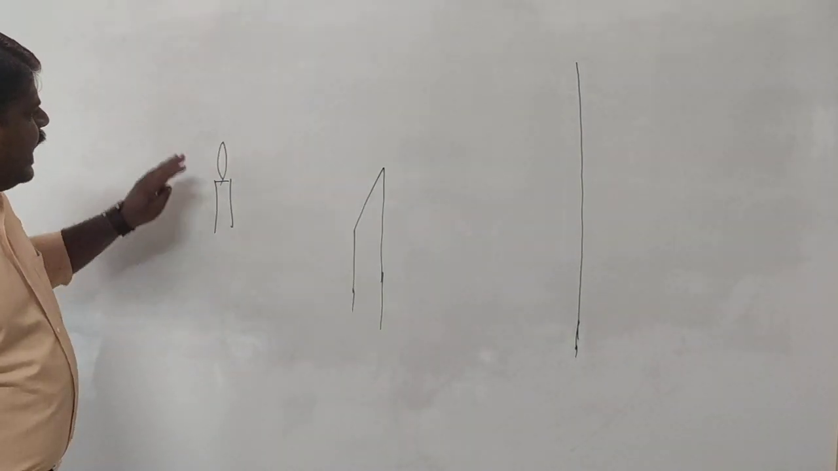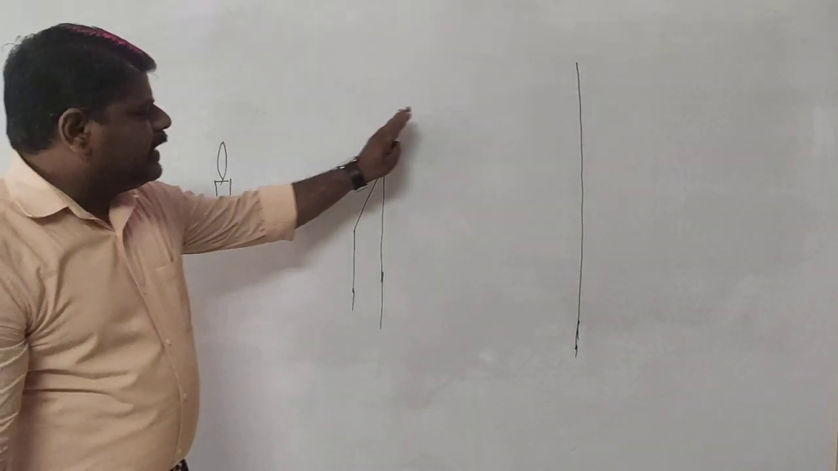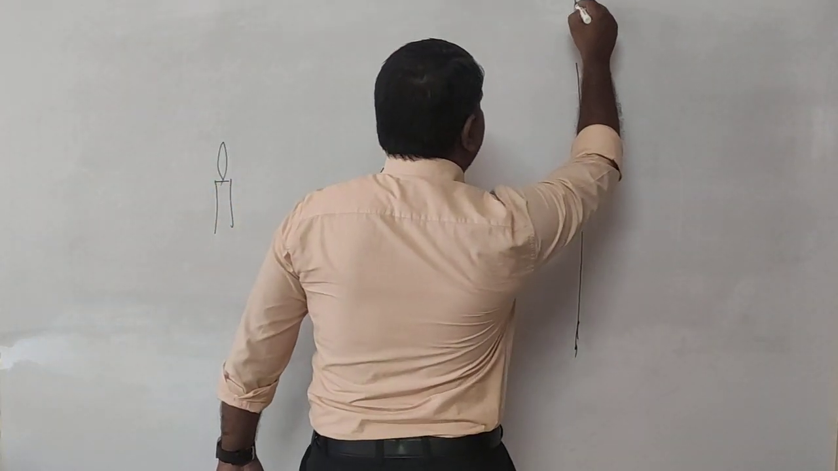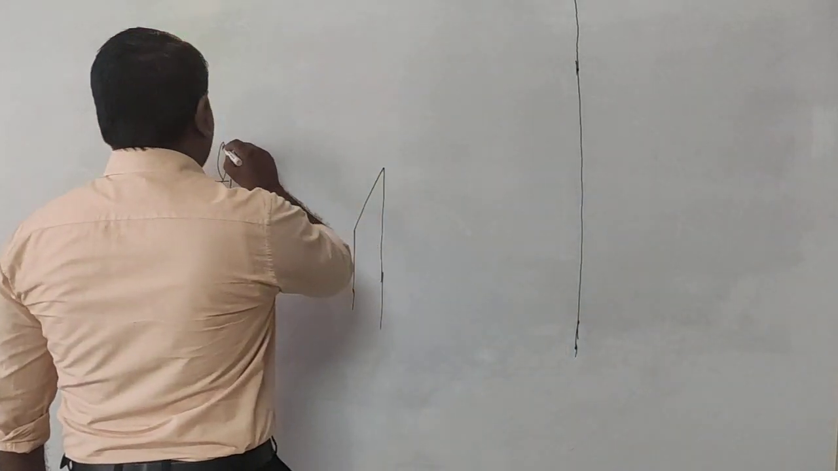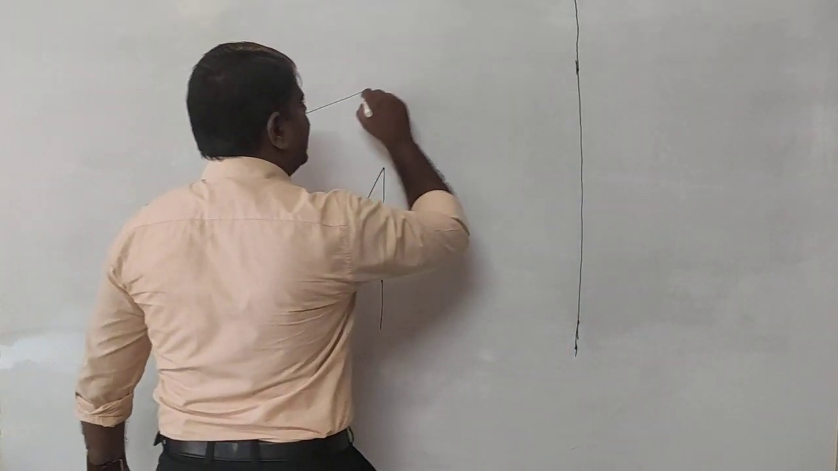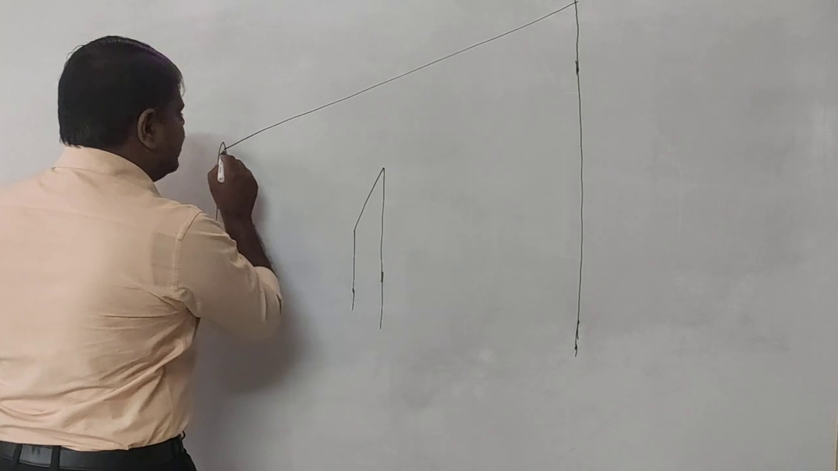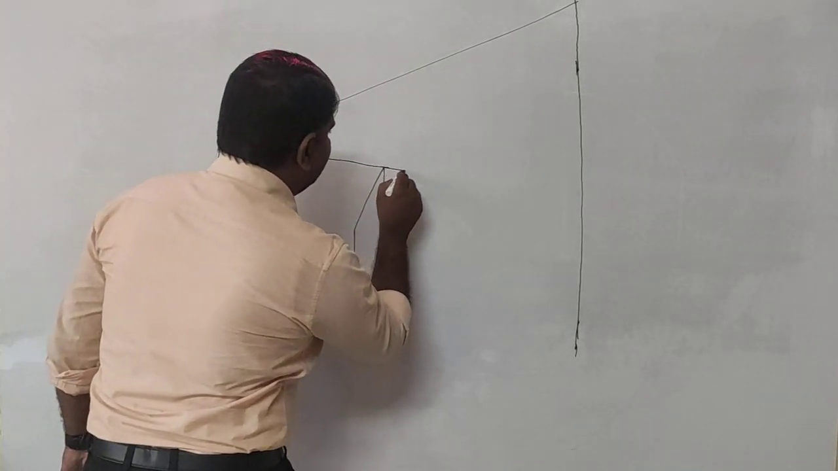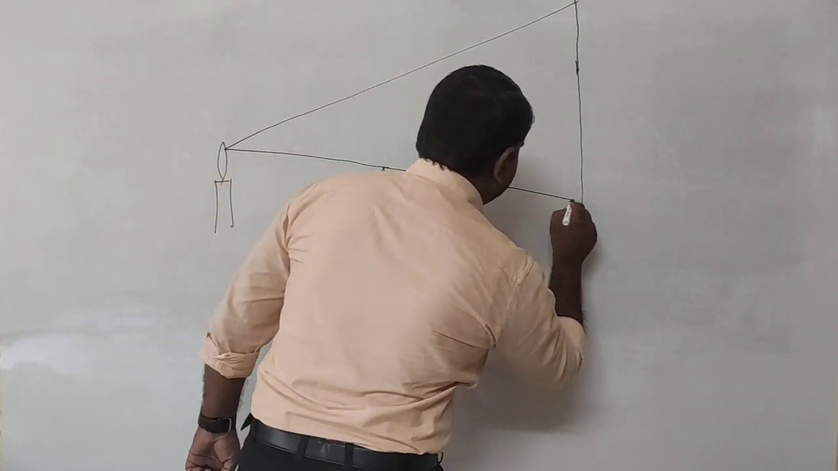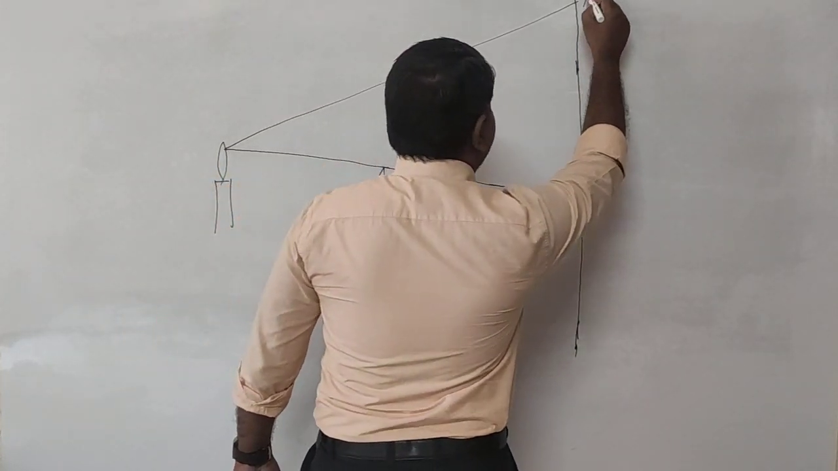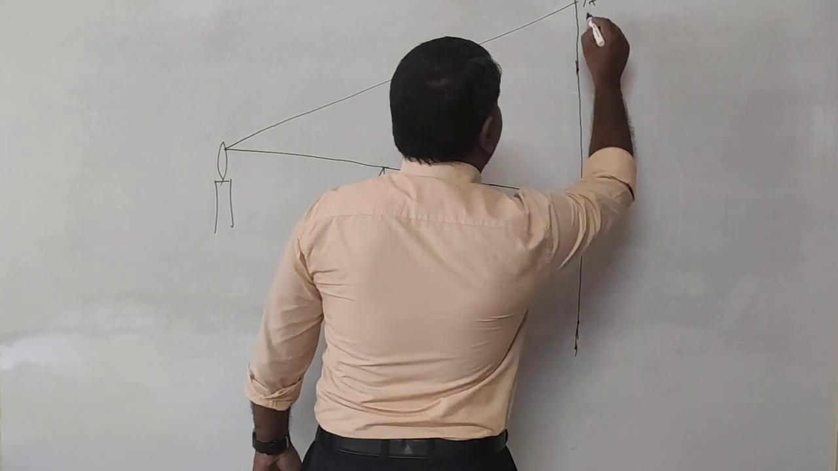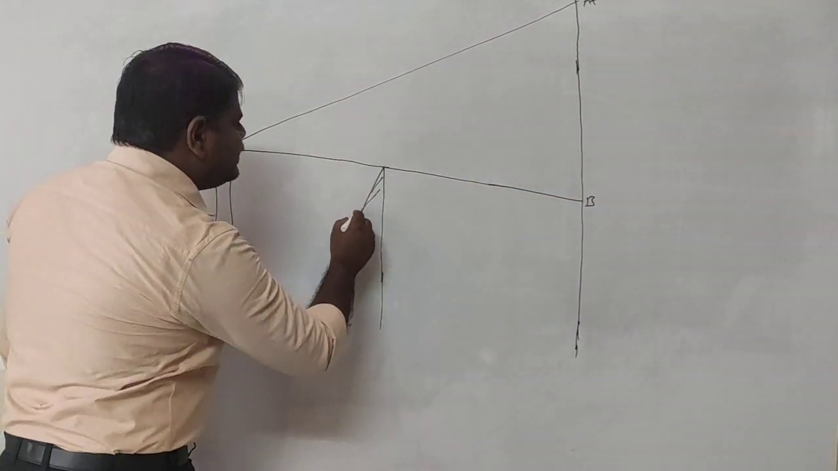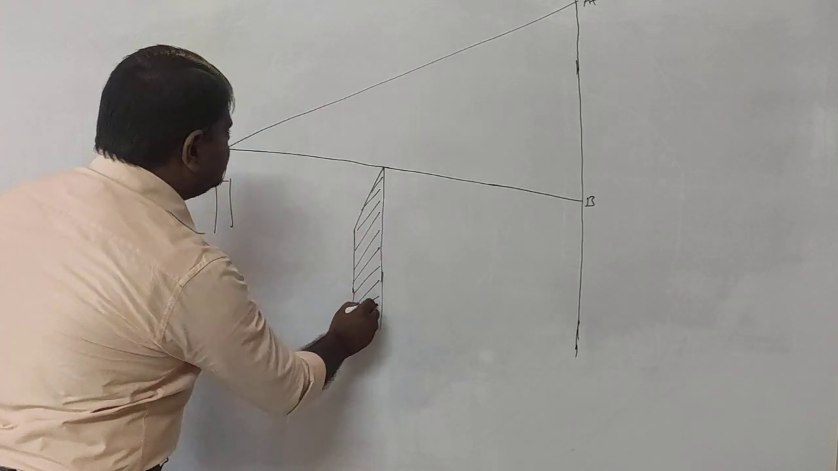Now what happens here: the light coming from the candle is going to travel in a rectilinear direction, and it is going to be incident on the screen, traveling like this. Let us name the points here: this is A and this is B. You understand, this is an obstacle you are going to place here.